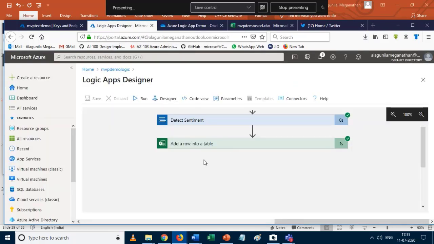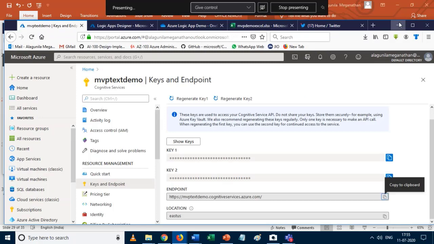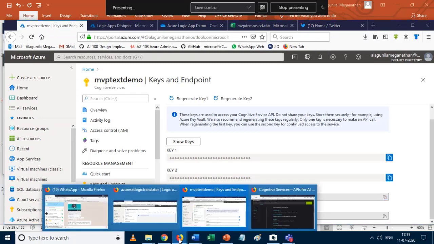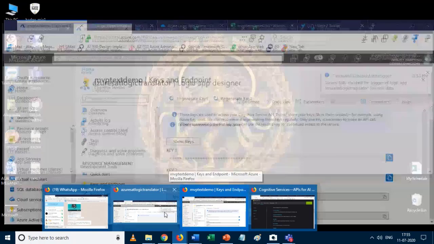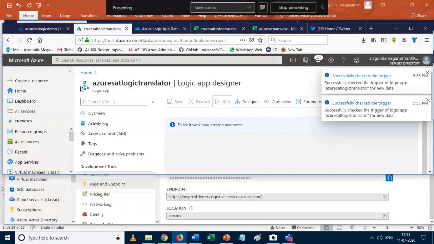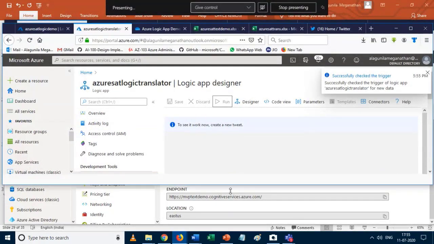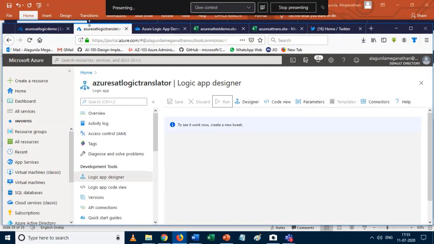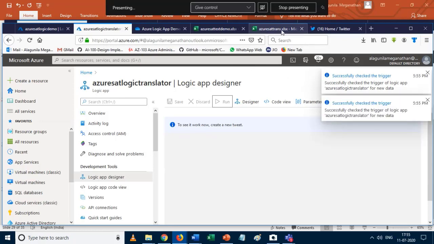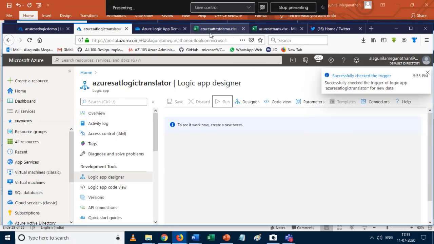Let's see how it goes, like our previous one. Let's check whether it's triggered or not. If it is triggered, it should be saved in the Excel file, that is the Azure Trans file.